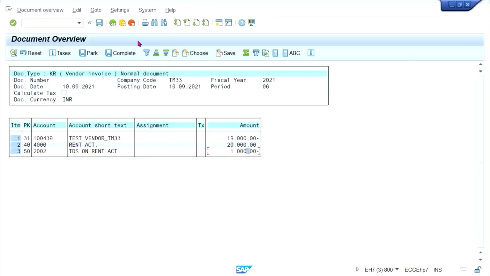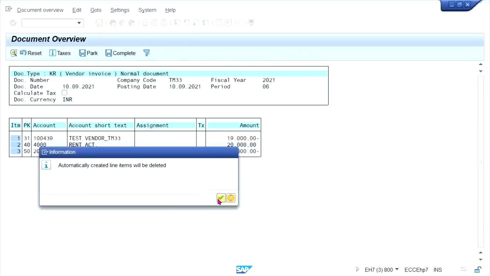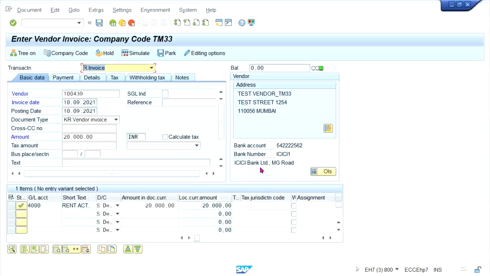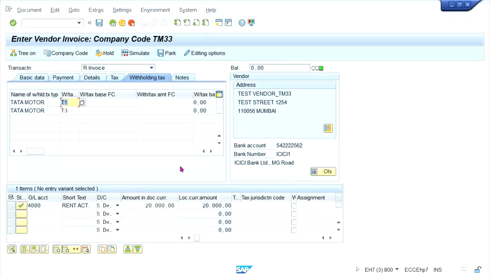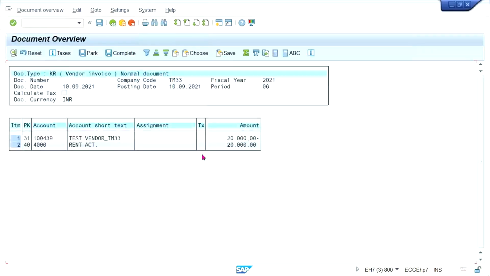So here 1,000 tax calculation is happening. Why? Because of withholding tax. What we have to do, so here two tax codes are there, right? You remove this one. Okay. And then simulate. Nothing is appearing, right?